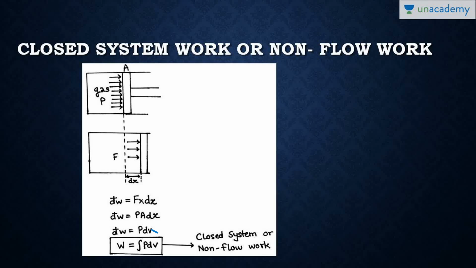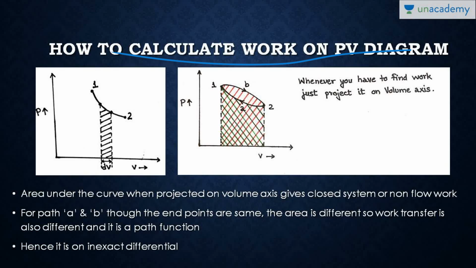So how to use this formula in a closed system? Simply, how to calculate the work on a PV diagram. In the PV diagram, this is the simple curve. This is the process from 1 to 2. If I ask you a simple question, calculate the work transfer in this particular process going from 1 to 2, what you have to do is just project this curve on the volume axis. The area which you will get is the closed system work. Simply project the curve on the volume axis and you can calculate the work transfer.